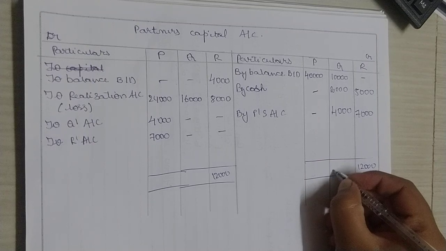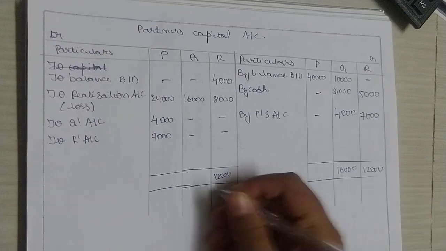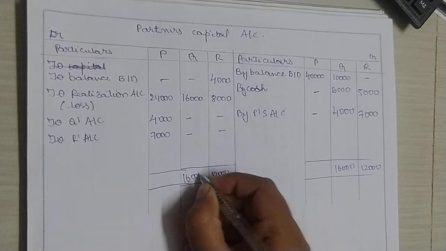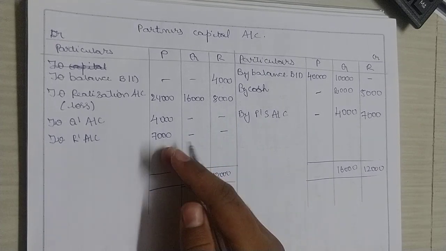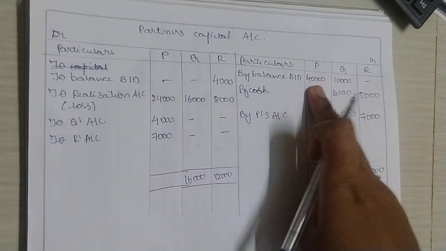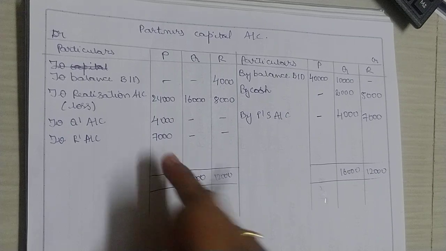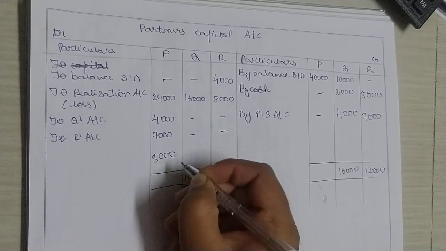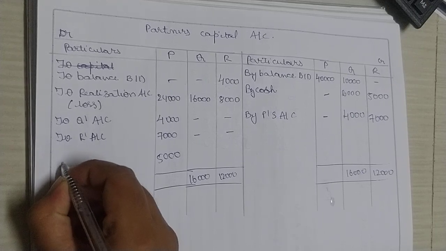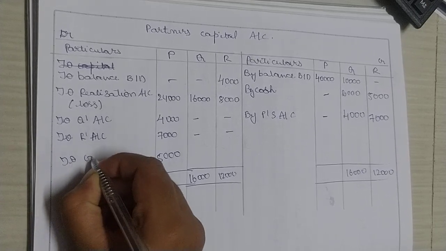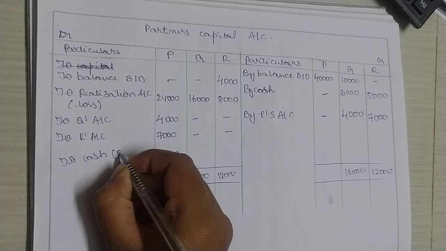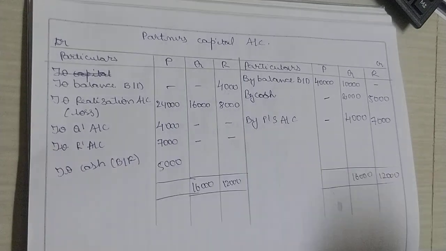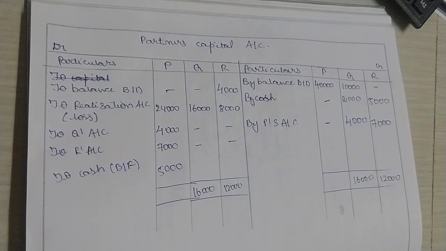Q is 16,000 and here also you have 16,000. Now the balancing figure of P. You have 40,000; 40,000 minus the debit side total, you will be getting 5,000 rupees. This 5,000 rupees is paid in cash to P. So, to cash, the balancing figure. With this, you will be completing your partner's capital account.